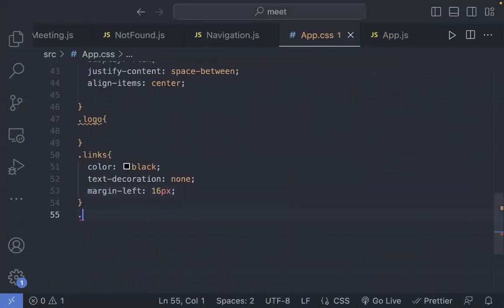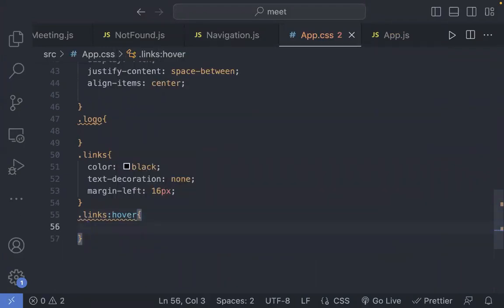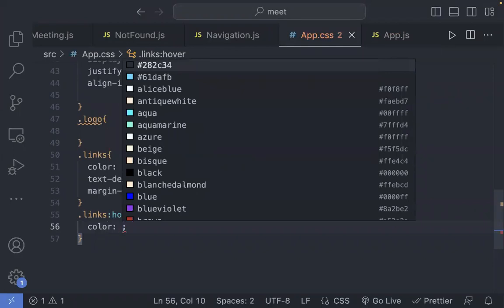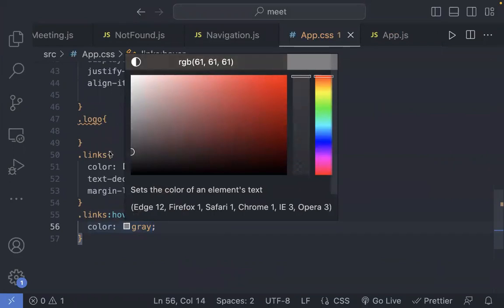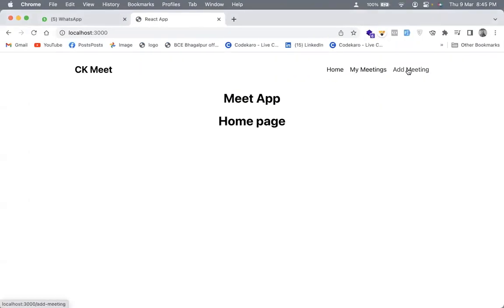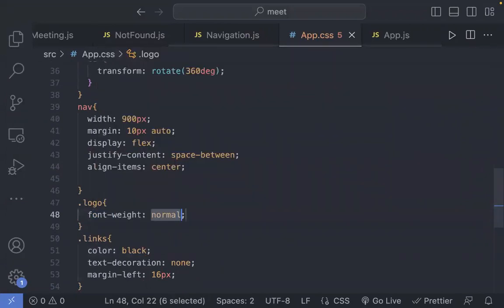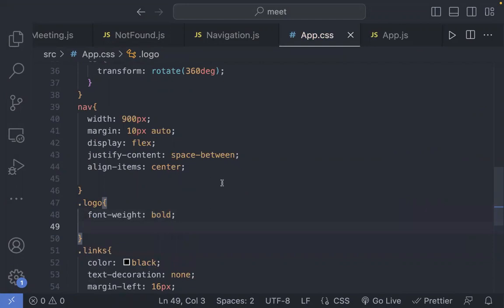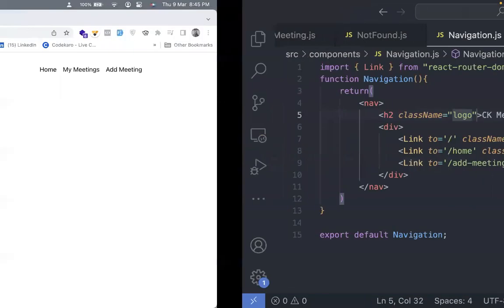And I can say that in my links, when anyone has this hover effect, I could say that the color is going to be gray, okay? And I could even make a darker shade of gray, something like this. So if you see this now, this is what it looks like to me. Okay, for this logo, I can say that the font weight is going to be bold, right? And I can say that the class is going to be logo.